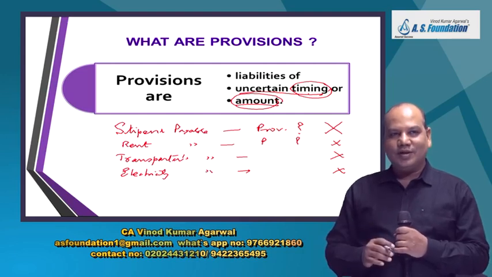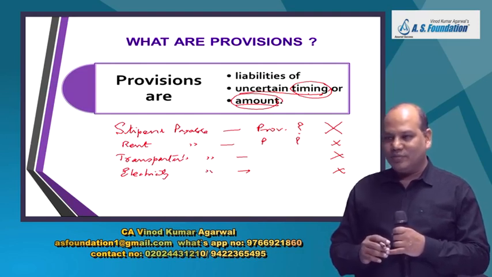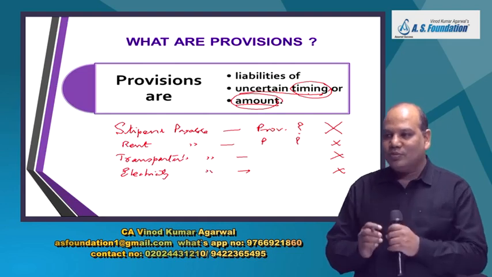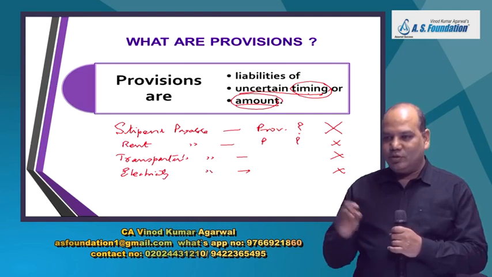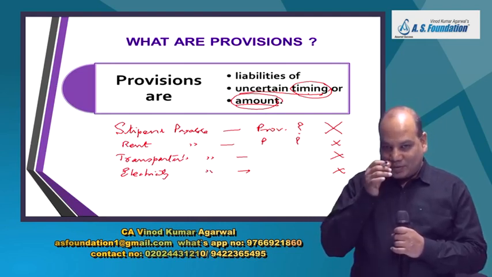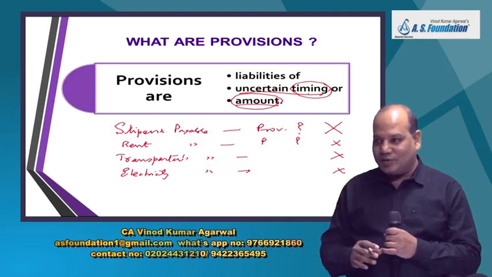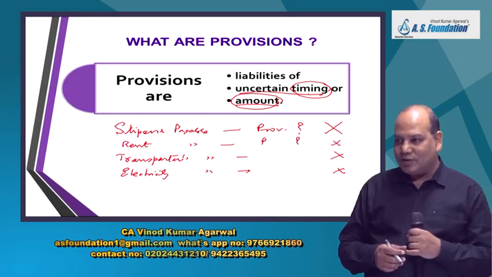Okay, amount is uncertain, but the standard says check the degree of uncertainty. Is it too uncertain or is there small uncertainty? You have a meter. Every factory or every house, I see there is a meter installed nowadays. You can check the reading on the last day of the year.